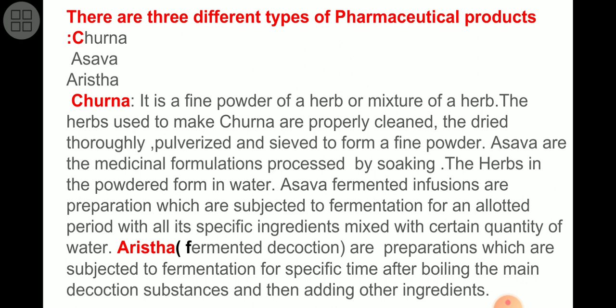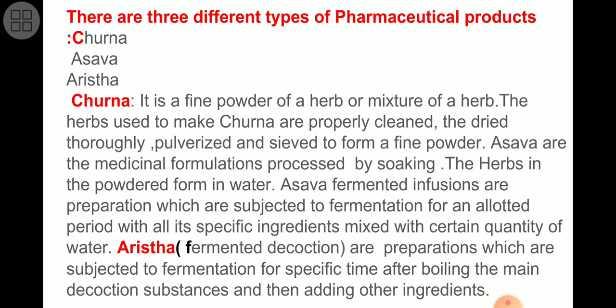The herb in powdered form is in water. Asava, fermented infusions, are preparations which are subjected to fermentation for an allotted period with all their specific ingredients mixed with a certain quantity of water.